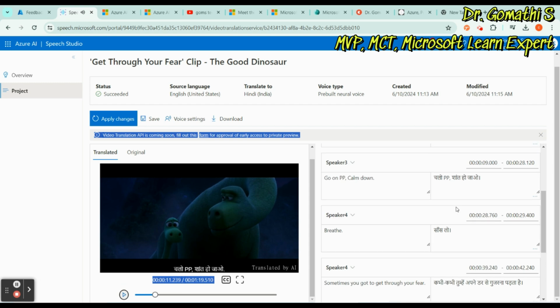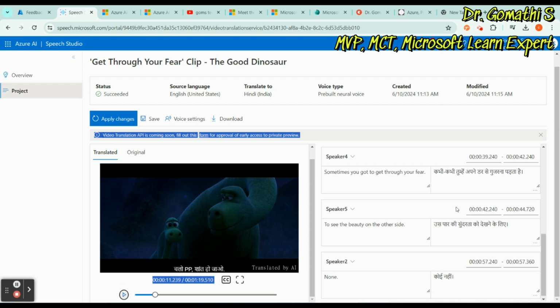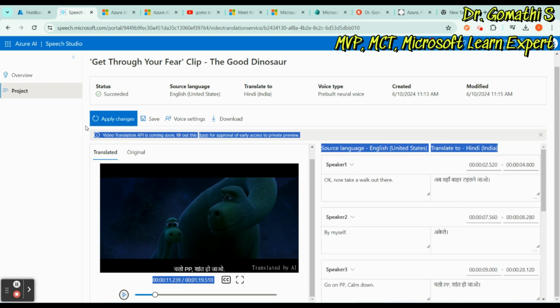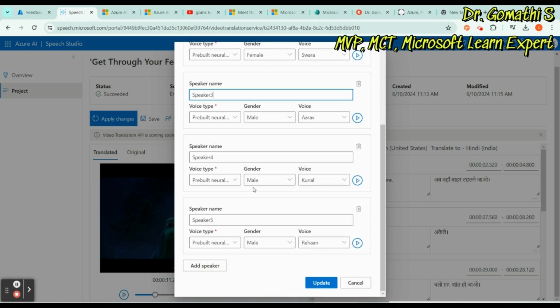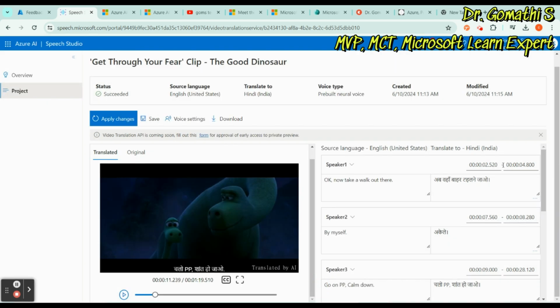You can see speaker 4, speaker 2, speaker 1. We have changed the voice settings for speaker one, right? There are also speaker 2, speaker 3, speaker 4 and speaker 5. We have updated.